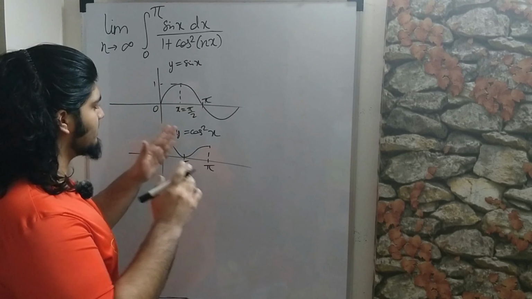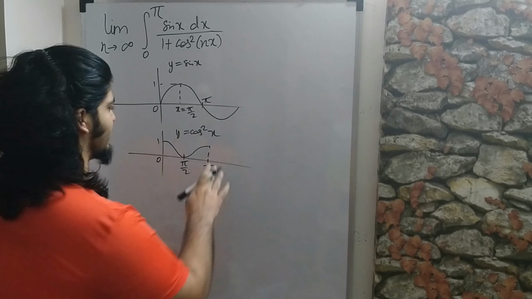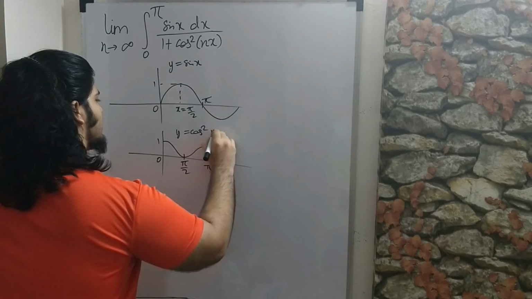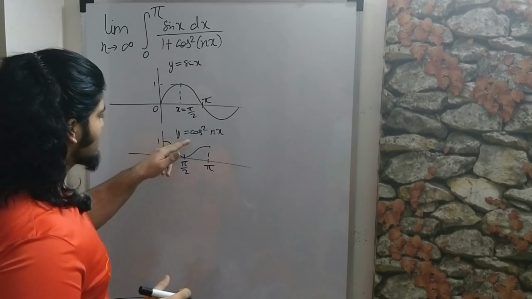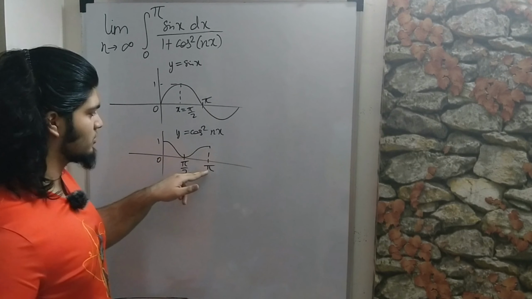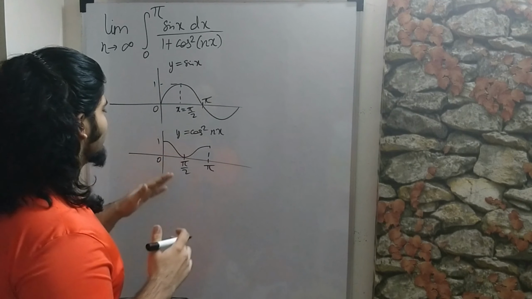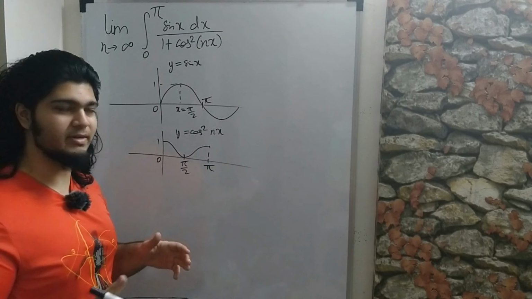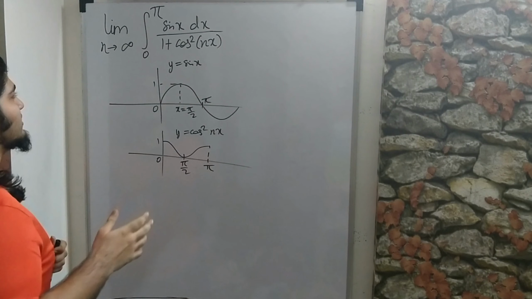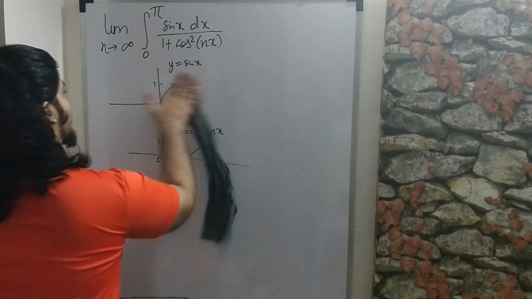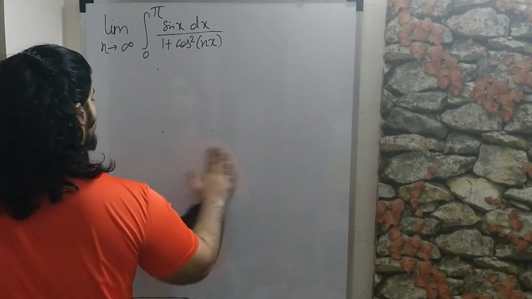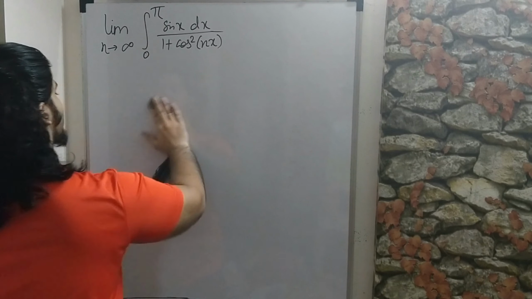But if you keep increasing the coefficient of x, so if we make this into cos square nx, then this graph will keep shrinking, right? So if cos square x itself repeats from 0 to pi, then we can be certain that cos square of nx will also repeat. And you can actually prove this with a little algebra, but I'll not do that here. I'll just take it as a given for now that cos square of nx also repeats over this bound.